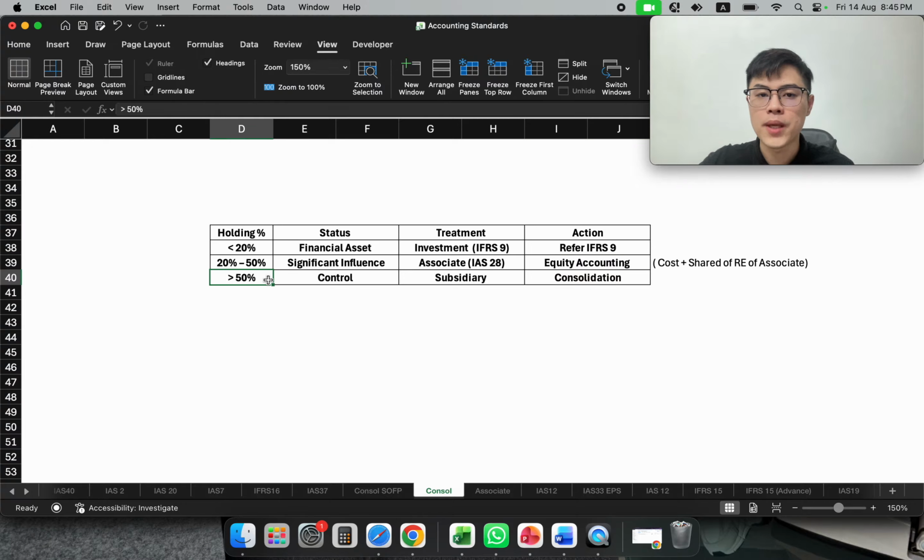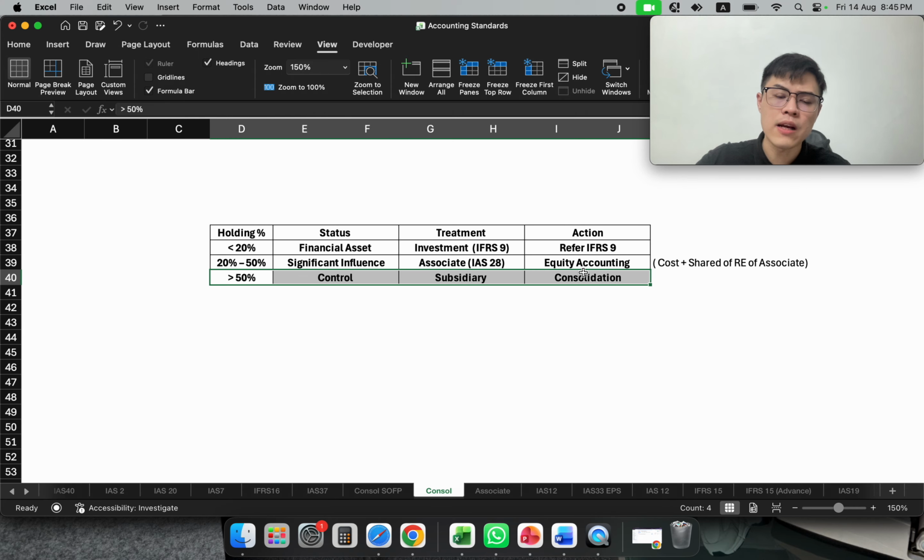The last one is the more complicated one, which we call control. Control means you have power, and the ability to use that power, in terms of exposure or rights to variable returns of the investee company. Then you have control. In numerical terms, as long as you hold more than 50%, meaning 51% and above until 100%, this relationship is considered parent and subsidiary, where you have demonstrated control over your subsidiary and you should consolidate your accounts with your subsidiary.